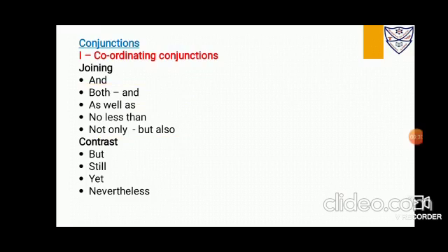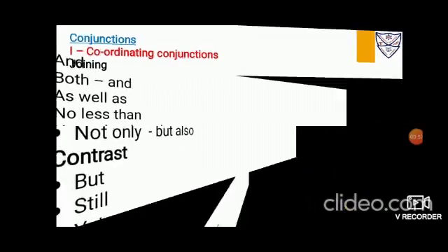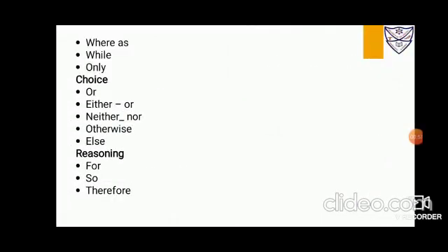As we have taught you yesterday also, there are two main basic kinds of conjunctions, coordinating and subordinating. Out of that, when coordinating, we have to categorize: joining, contrast, choice, and reason. For joining, the conjunctions used are and, both and, as well as, no less than, not only but also. For contrast, we'll use but, still, yet, nevertheless, whereas, while, only. For choice, we'll use or, either or, neither nor, otherwise, else. And for reasoning, we'll be using for, so, and therefore.